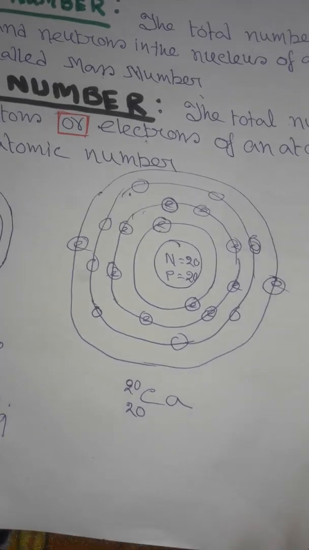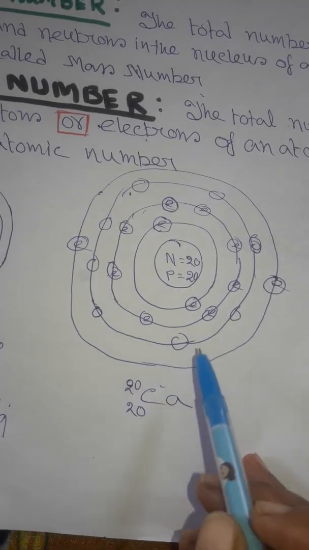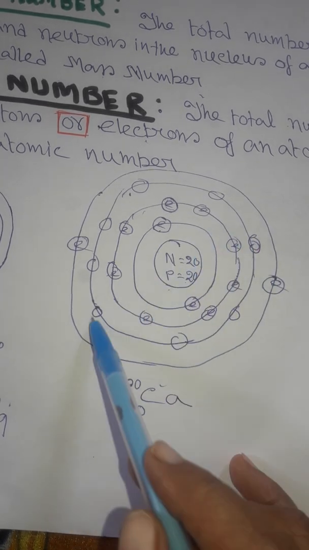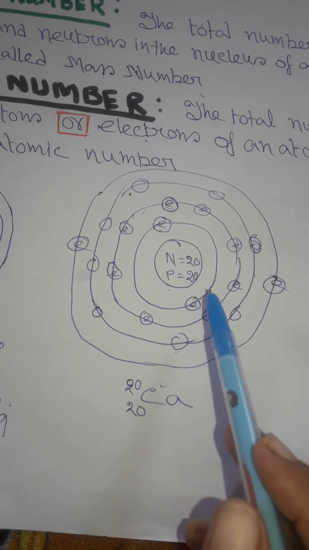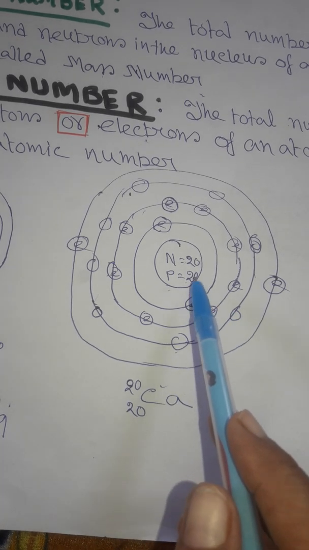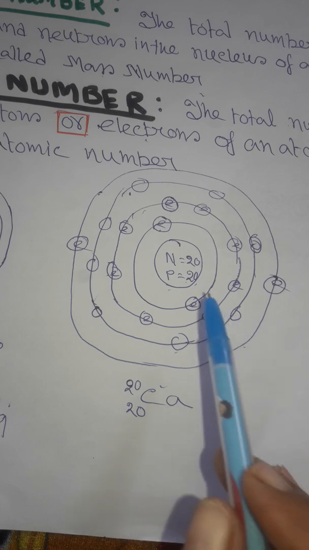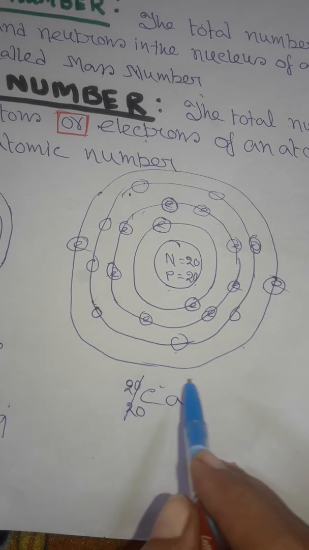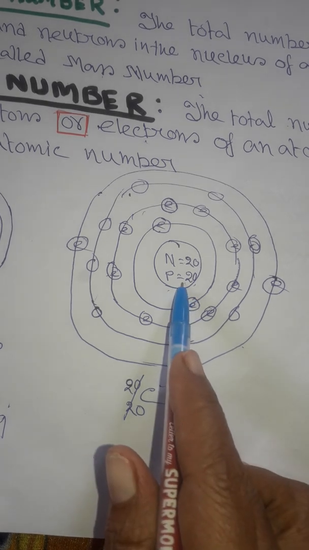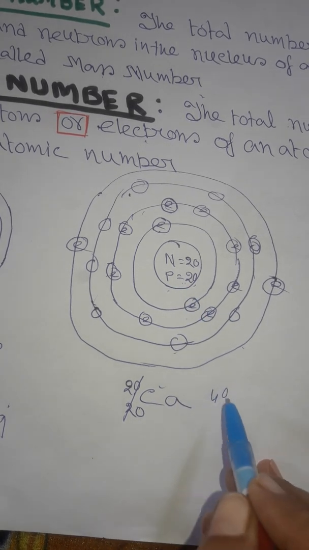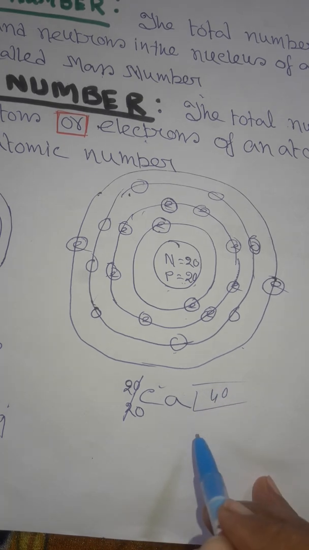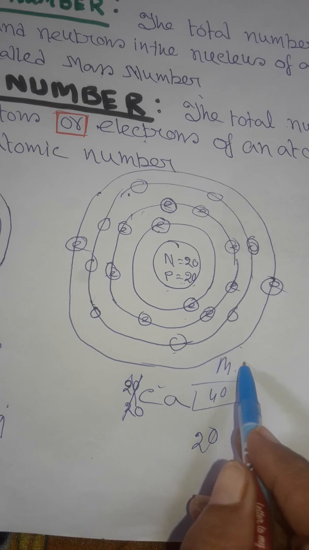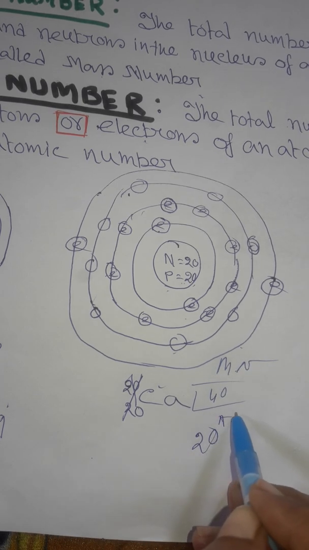This is the picture of calcium. The number of neutrons is 20, the number of protons is 20 and the number of electrons is always 20, because the number of electrons and protons is always equal. So the mass number of calcium is 40 and the atomic number is 20. This is the mass number and this is the atomic number.